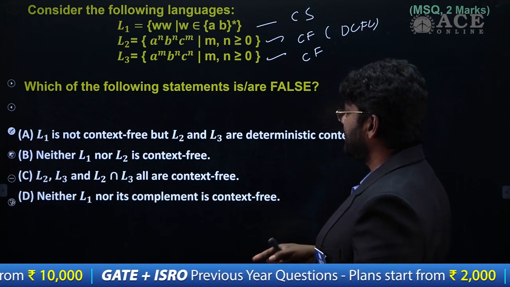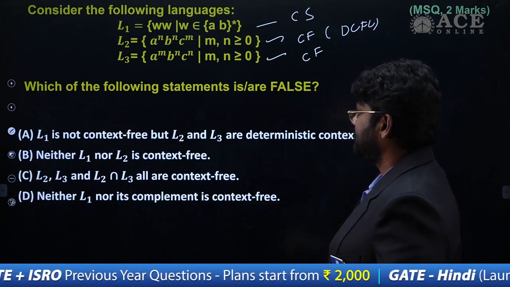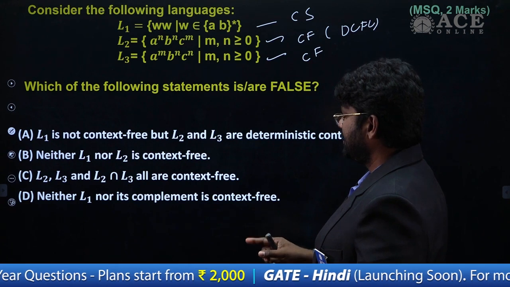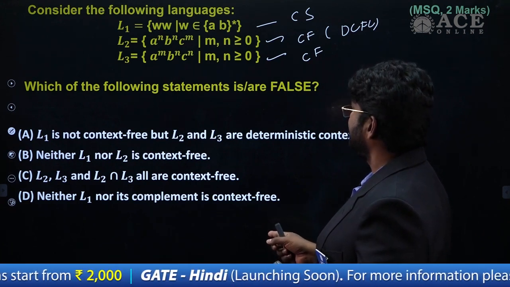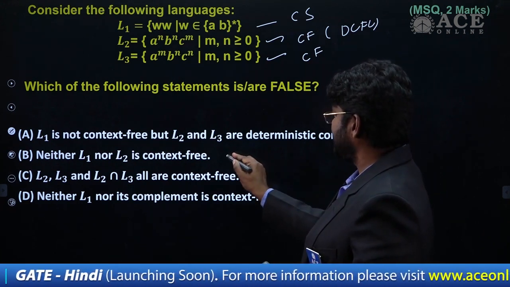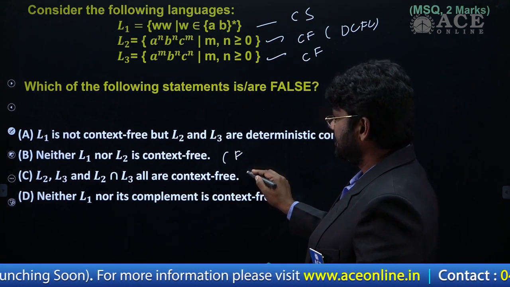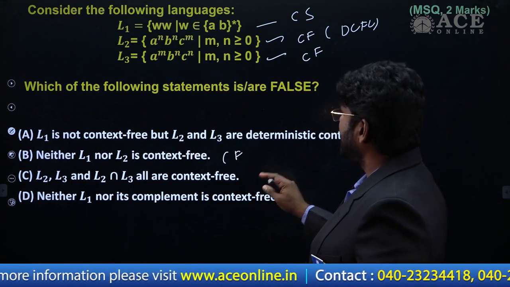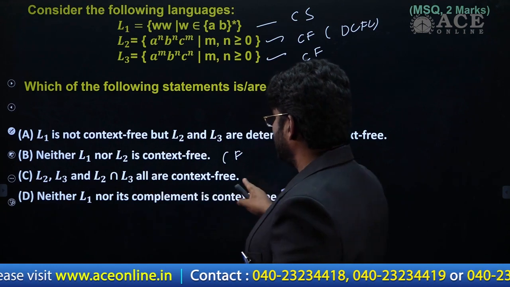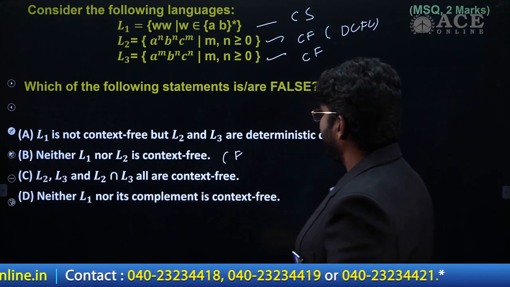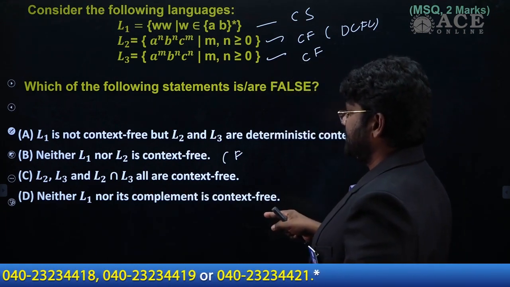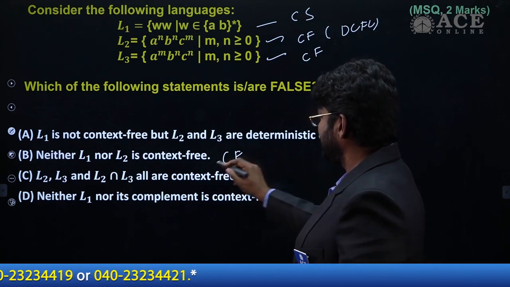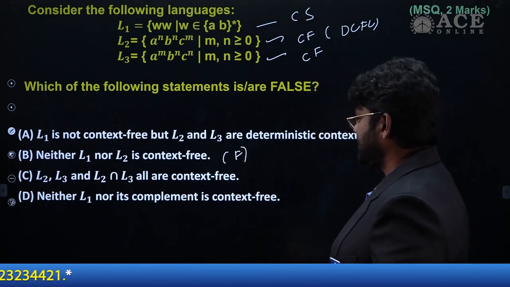B: neither L1 nor L2 is context free. So this is also a false statement, because both are context free. C: L2 is context free, but L1 is not context free. So here this statement is also a false statement.